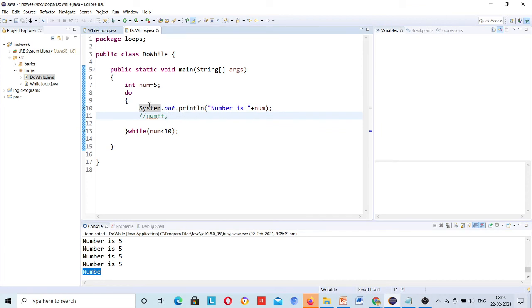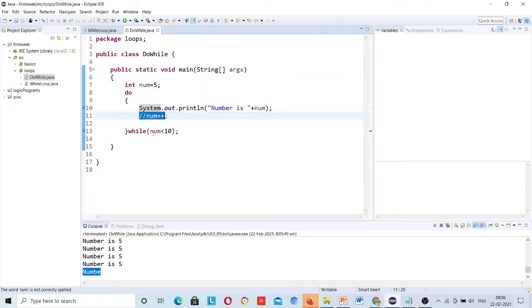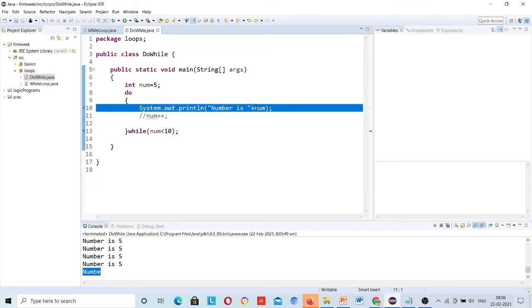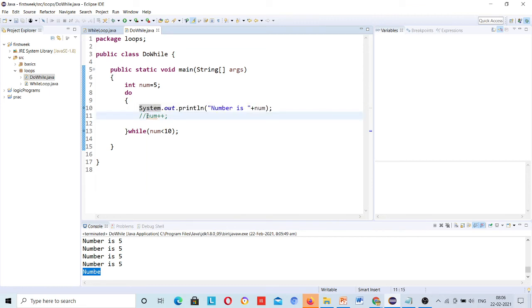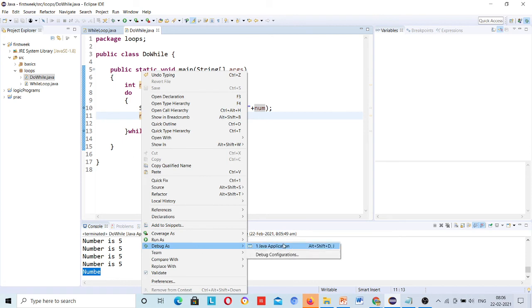Now why? Because see, number is declared as 5, then I am printing this number. This line is commented. It is checking number is less than 10. Yes, number is less than 10. Then it is coming here and printing number is 5, because I have not incremented. Number will never change, number will always be 5. Always it is checking 5 is less than 10. Yes, always the condition will be true. Then of course this is going to be an infinite loop. So you have to increment the value. Just right click, debug as Java application.